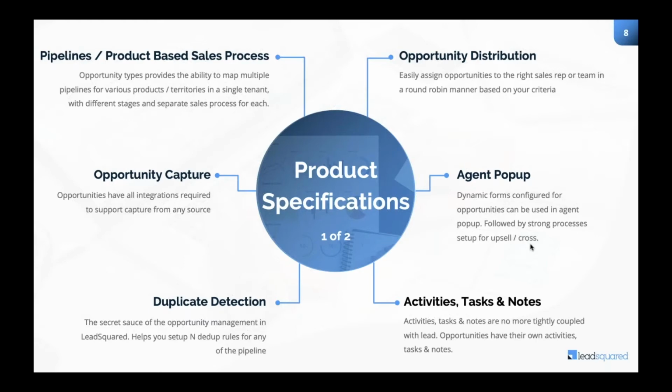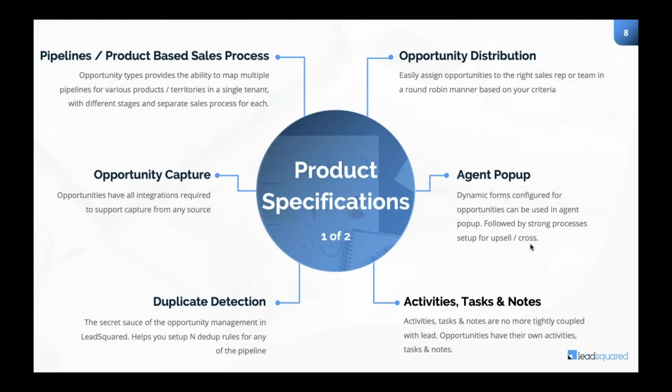Duplicate detection is the secret sauce of opportunity management. The way we have designed it is very, very flexible. So whatever you ask, it can be done. You say that next time the opportunity comes, and let's say it's a case of term insurance, you want the duplicate detection rule to be on the date of birth and the name of the person. It can be done. Next, let's say in case this rule fails, date of birth is not mentioned, just the name is there.